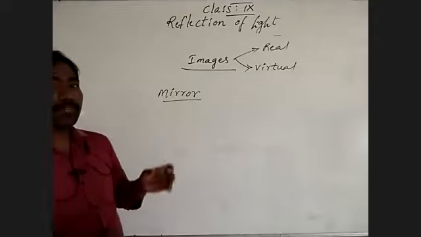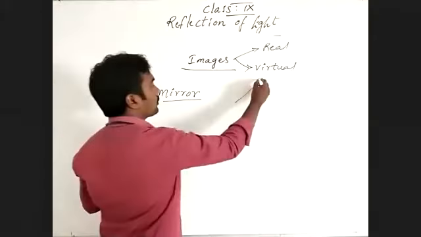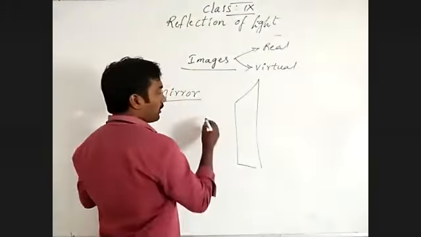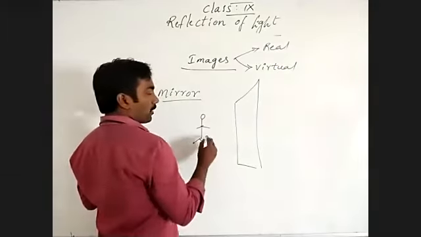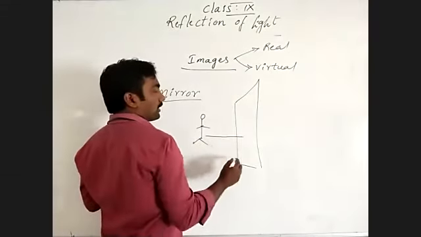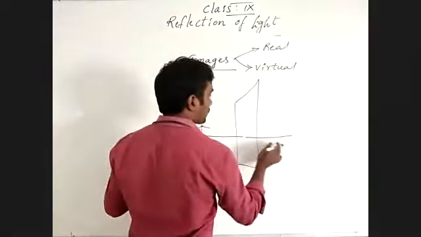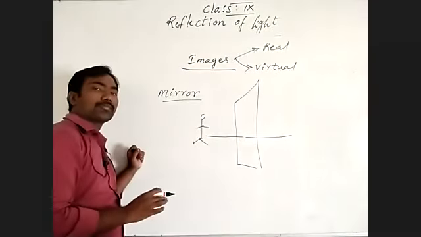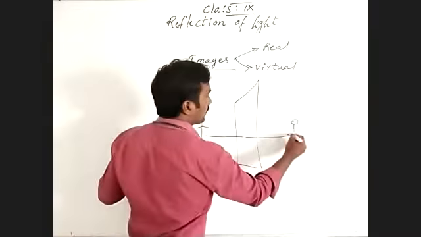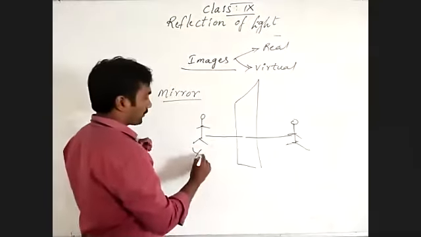So when you are observing your image, suppose this is a plane mirror. If you stood here, what is the distance from the mirror? Your image distance is also the same as your distance from the mirror. This is you, and this is your image.